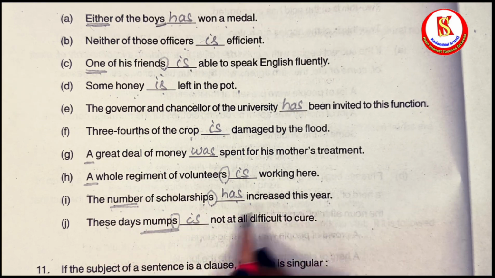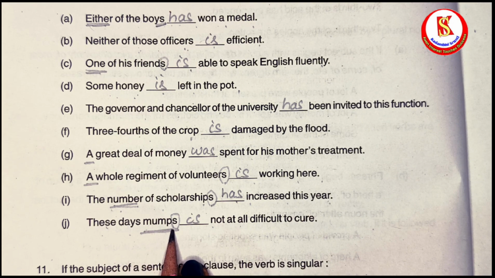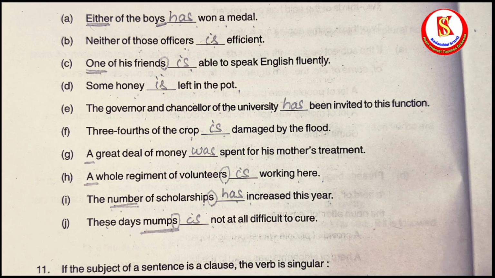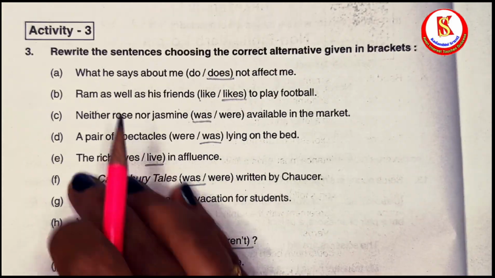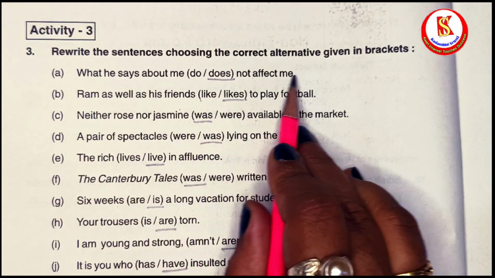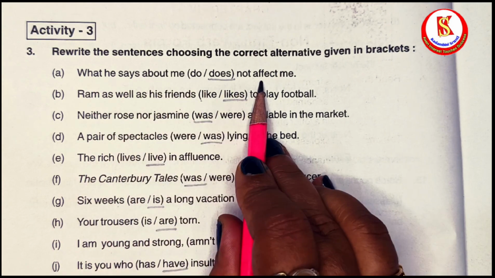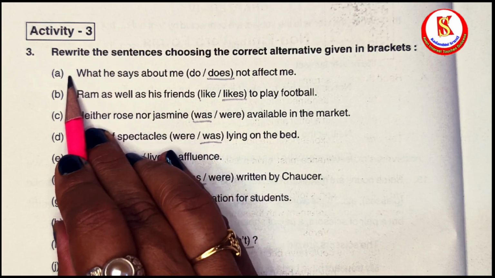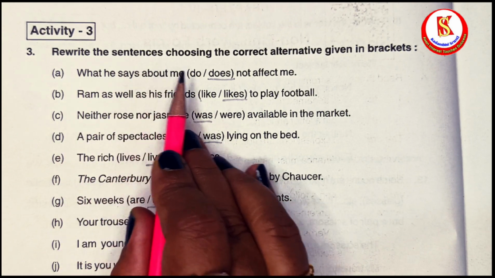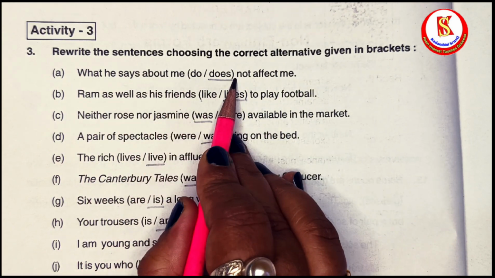Has increased this year. These days mumps is the name of a disease, not plural, so is not at all difficult to cure. Okay, here comes activity 3. So again choose the correct alternative verb. So what he says about me does not affect me, so it is taken as a whole unit. It does not affect me, so answer is does.